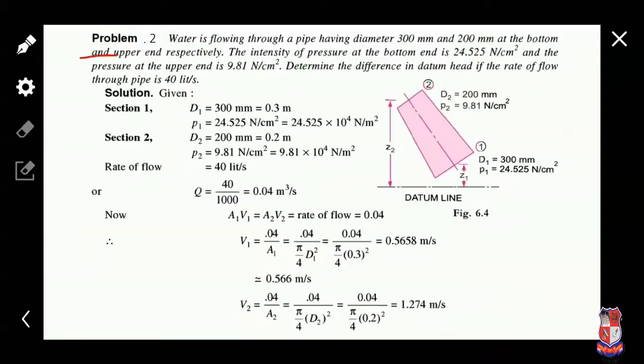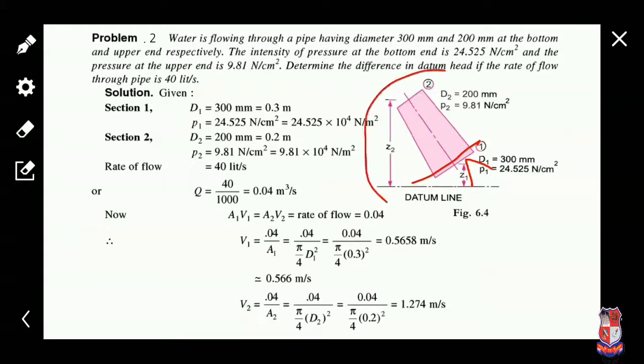Now we solve the second problem. See what is given in the data. Water is flowing through a pipe having diameters 300 mm and 200 mm. So 300 mm diameter at the bottom and 200 mm diameter at the upper end, as mentioned in the figure.